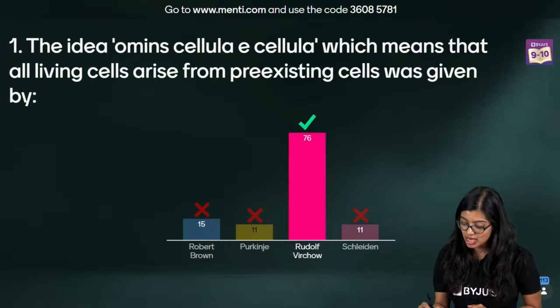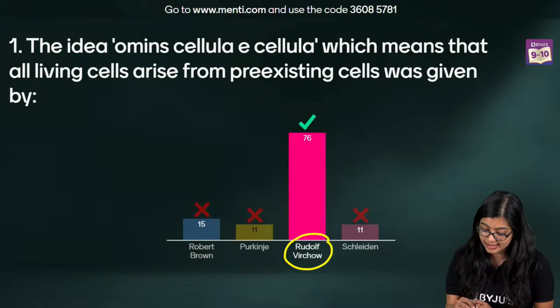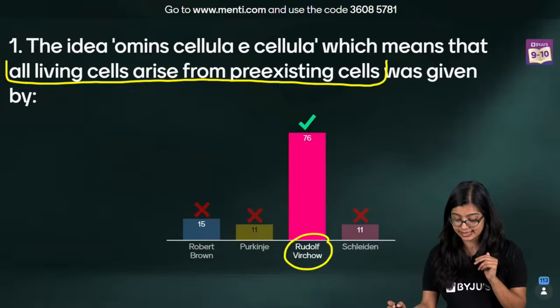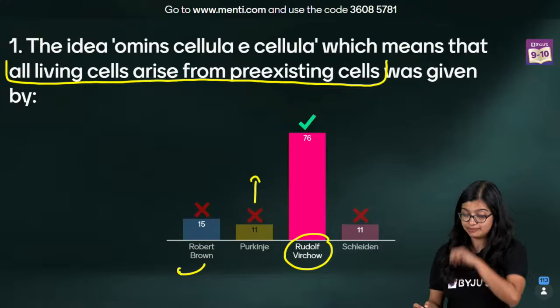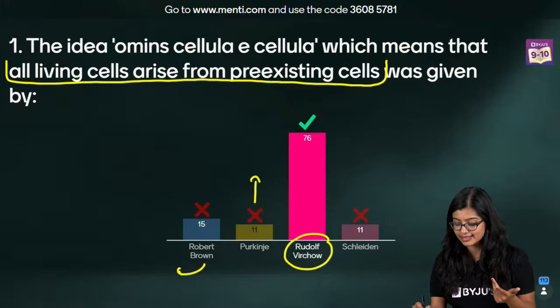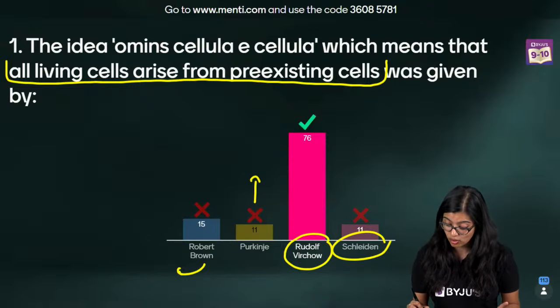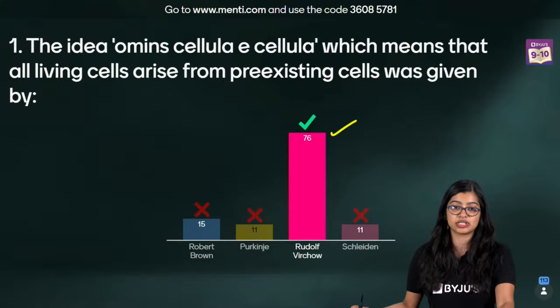So Rudolf Virchow was the one who contributed to cell theory, where he added the point that all living cells arise from pre-existing cells. Purkinje coined the term protoplasm. Robert Brown discovered the nucleus, right? And Schleiden contributed to the cell theory. So the correct answer here is option C.